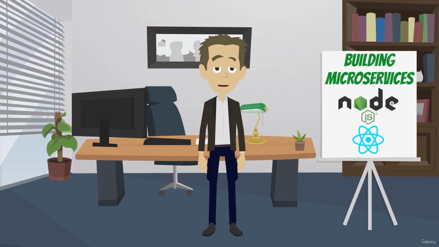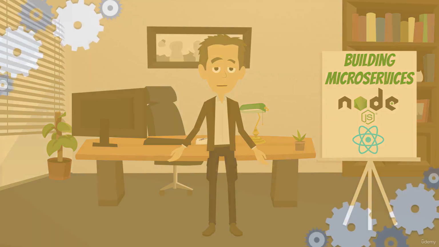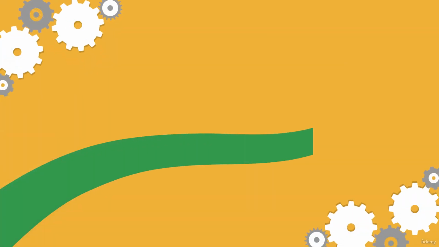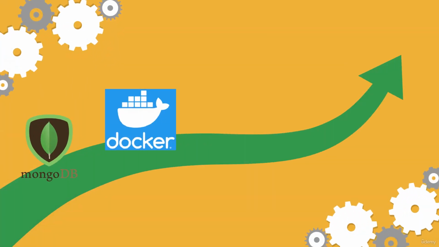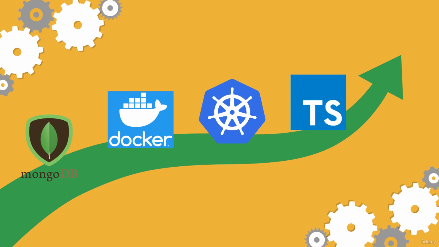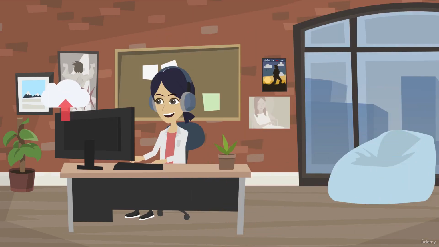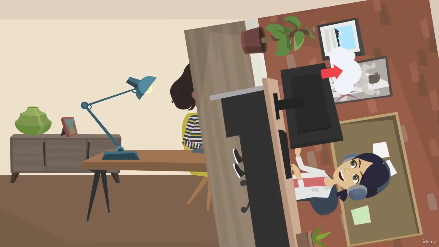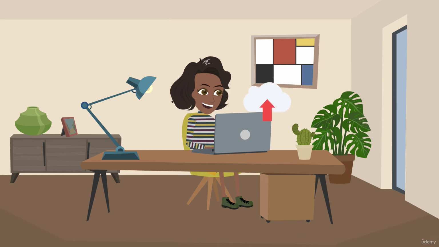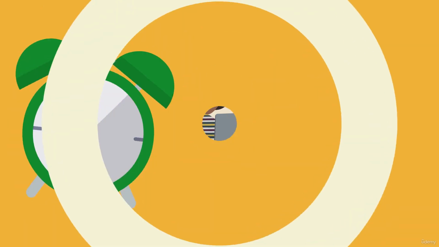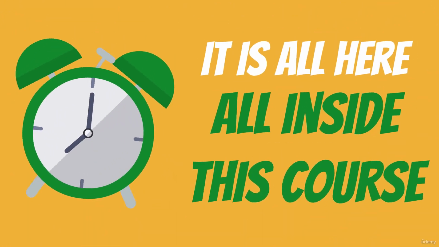I've taken great care to ensure that you will see every last detail of building a microservices app from scratch using a minimal number of outside libraries. Along the way, you will build your skills with technologies like MongoDB, Docker, Kubernetes, and TypeScript. You will deploy your app to the cloud, where your friends and users can access it. You will even set up a development cluster in the cloud, where you could develop dozens of microservices at the same time. It is all here, all inside this course.